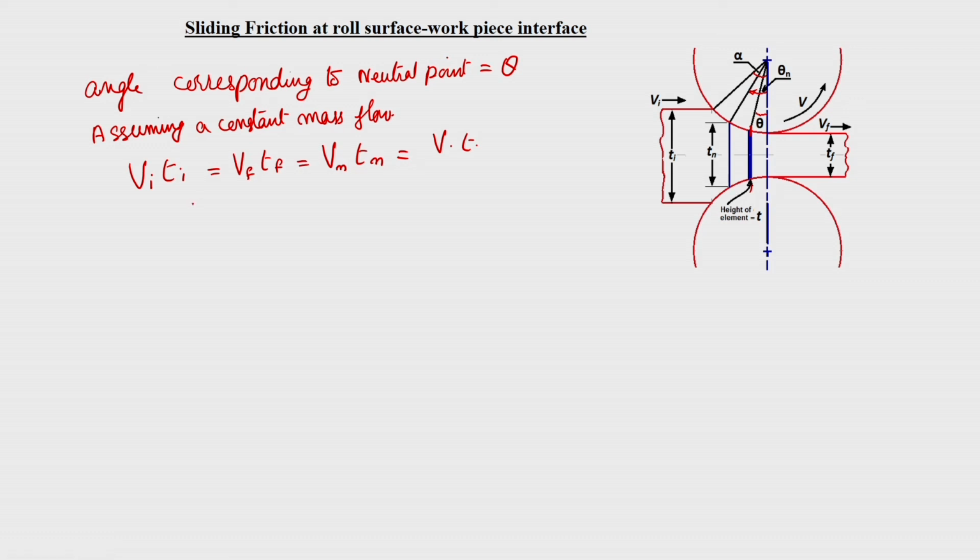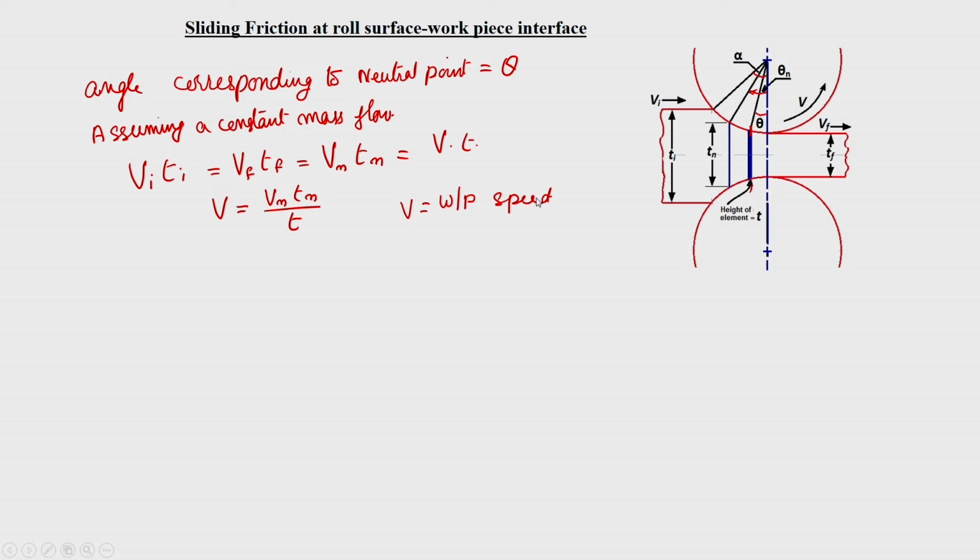Therefore, from this constant mass flow rate, we can write V of the element is equal to V n into T n divided by the instantaneous value of the thickness T, where V is, remember, we are not considering this as the surface speed of the roll, we are considering the velocity of the workpiece. Mass flow rate, V is the workpiece velocity or workpiece speed.